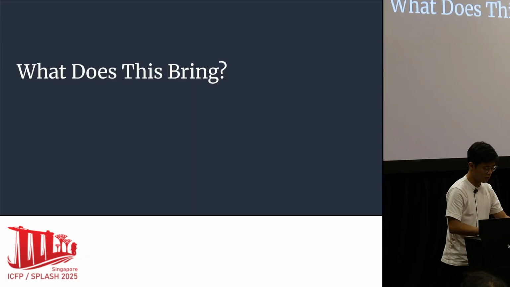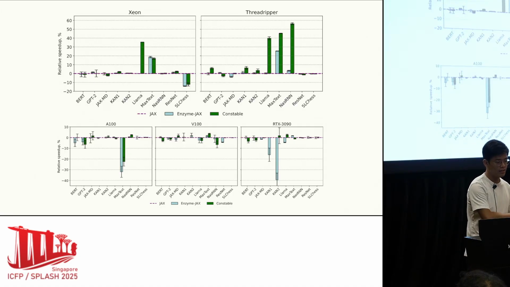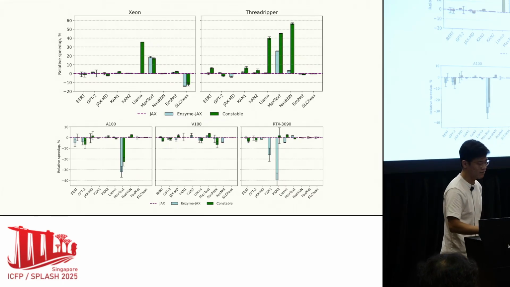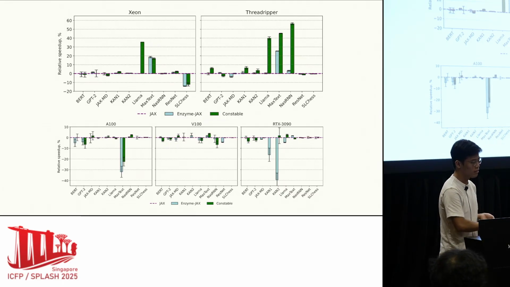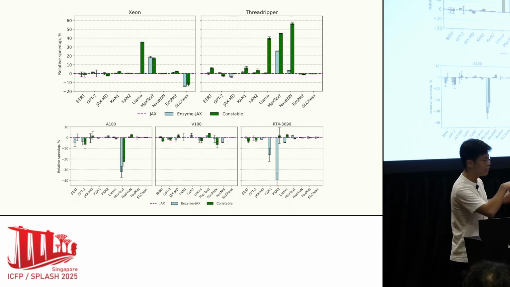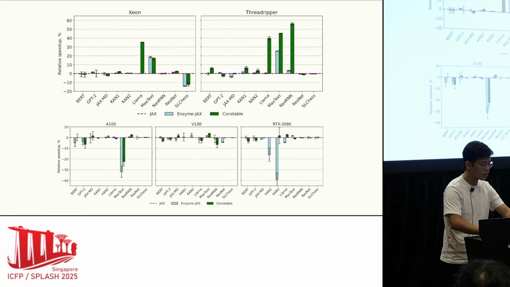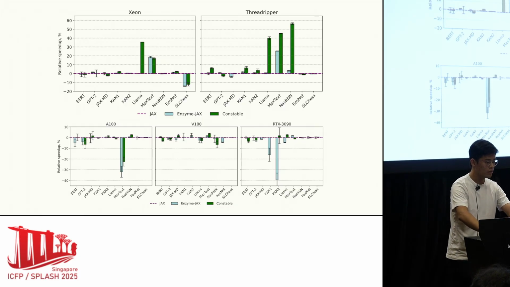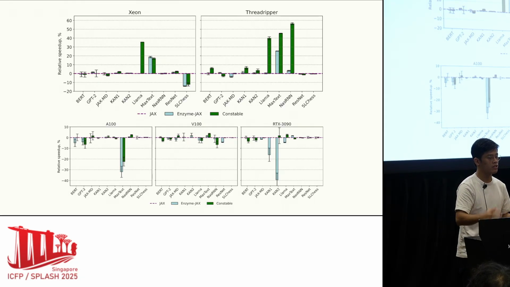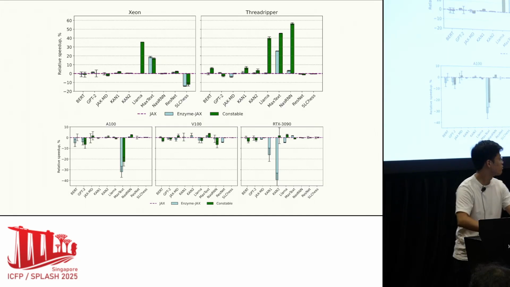So we can briefly discuss results. We've evaluated our procedure on a wide range of models. There are some machine learning models, some are not. For example, there's a molecular dynamics simulation somewhere in there. The dotted purple line is the baseline, so that's what happens if we just run JAX on XLA. The blue is EnzymeJAX, which is an implementation of a bunch of rewrite rules, but in a more traditional fixed point-based applier. And the green is us, Constable.